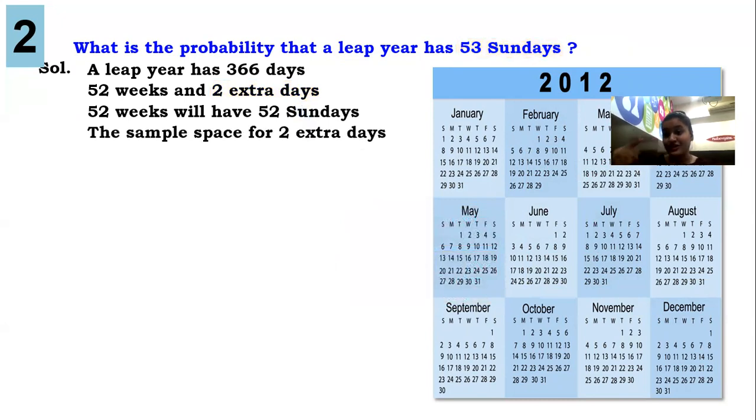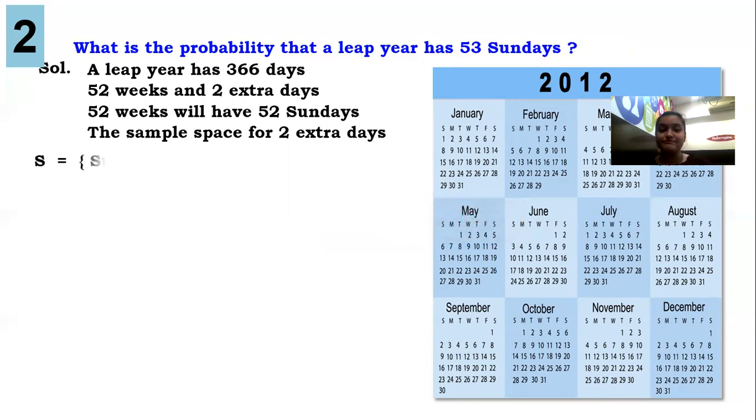2 extra days are left over. For example, in your calendar the week is ending and only 2 days are left. So it can't be Monday and Wednesday. It will be Monday-Tuesday, Tuesday-Wednesday, Wednesday-Thursday, Thursday-Friday, Friday-Saturday, Saturday-Sunday, Sunday-Monday. It will be consecutive 2 days.